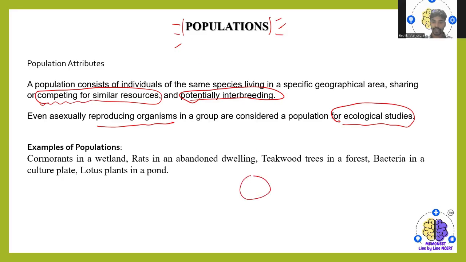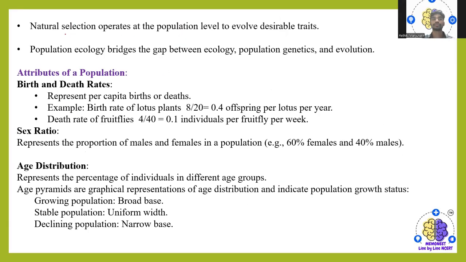Say you have a culture plate and you will be seeing different types of colonies or the same individual colonies. So that is also considered as what? Population. Okay, right. So natural selection operates at the population level to evolve desired traits or characters. And population ecology bridges the gap between ecology, population genetics, as well as evolution.